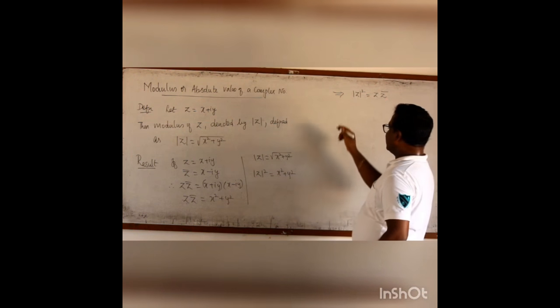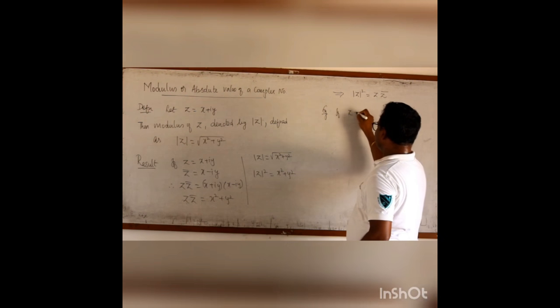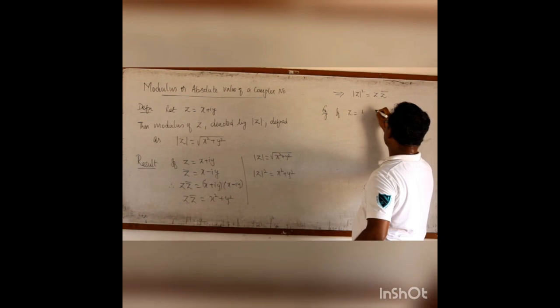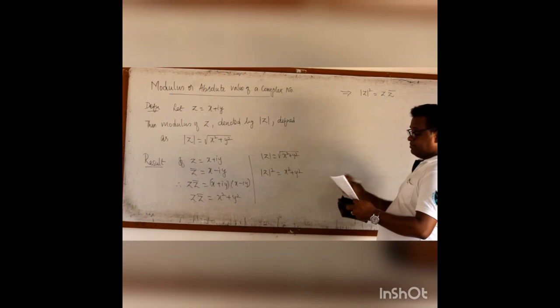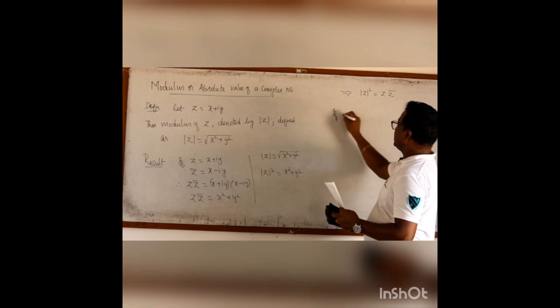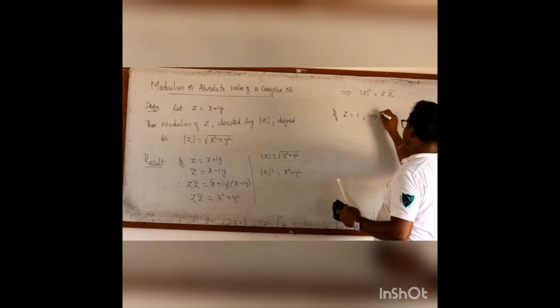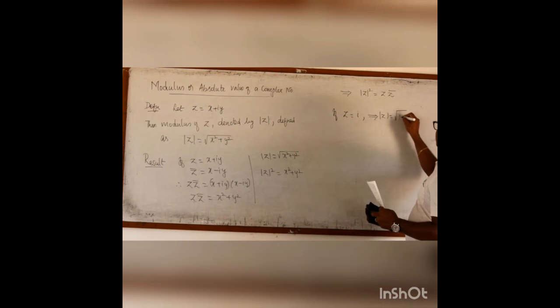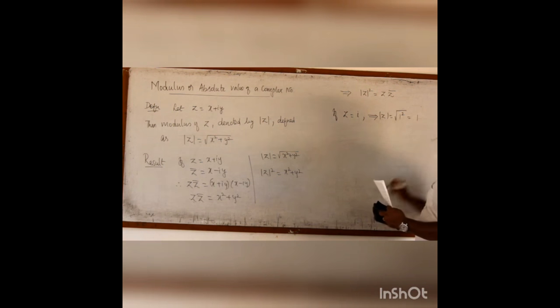Now, we shall go for some examples for modulus of Z. If Z equal to i, then modulus of Z is root of i square, root of 1 square, which is 1.